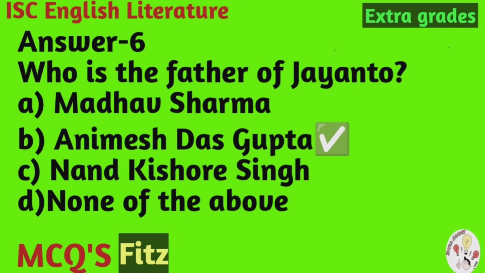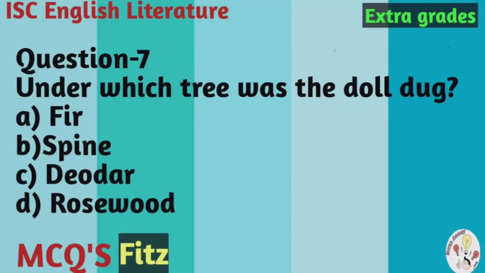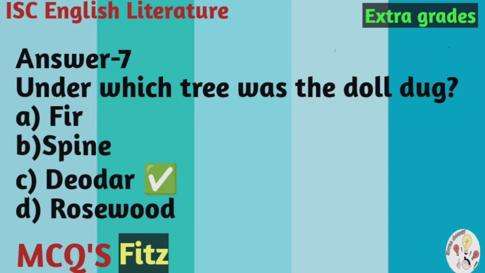Animesh Das Gupta. Question number 7. Under which tree was the doll dug? The options are A. Fir tree, B. Pine tree, C. Deodar tree, and D. Rosewood tree. And the correct option is C. Deodar tree.